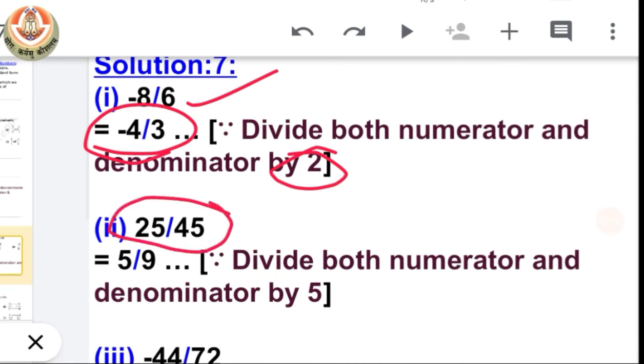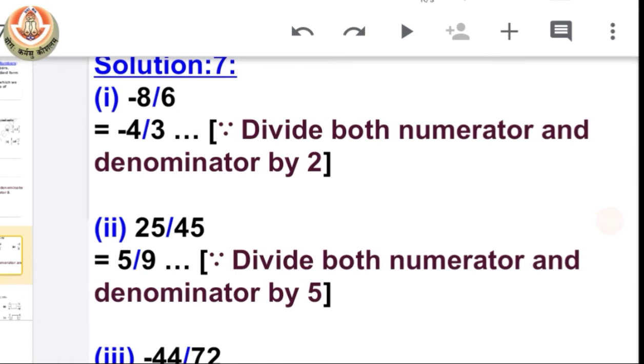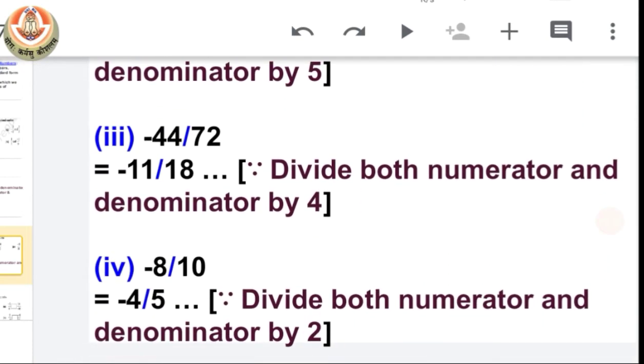For 25 by 45 we have a common factor 5. When we divide 25 and 45 by 5 we have 5 by 9. So it is the simplest form for the given fraction. Same thing you have to do with the other parts. Okay class, I hope this question is very easy for you all and you can do it yourself.